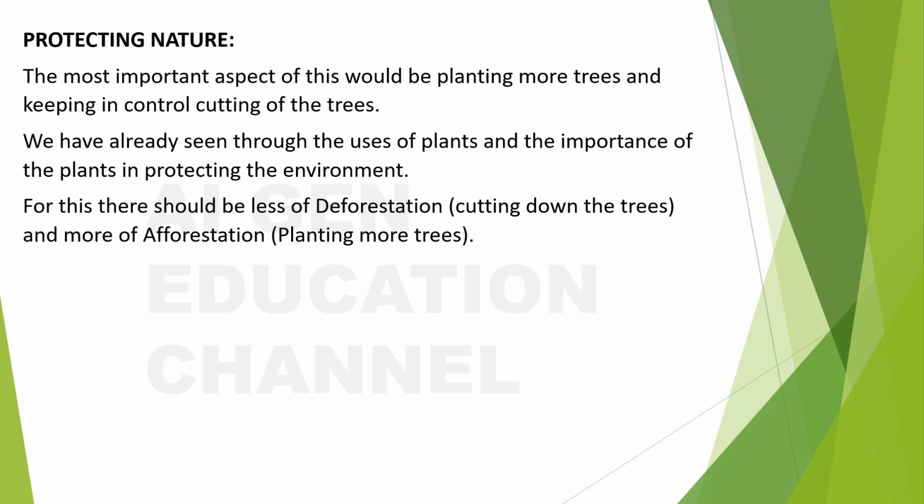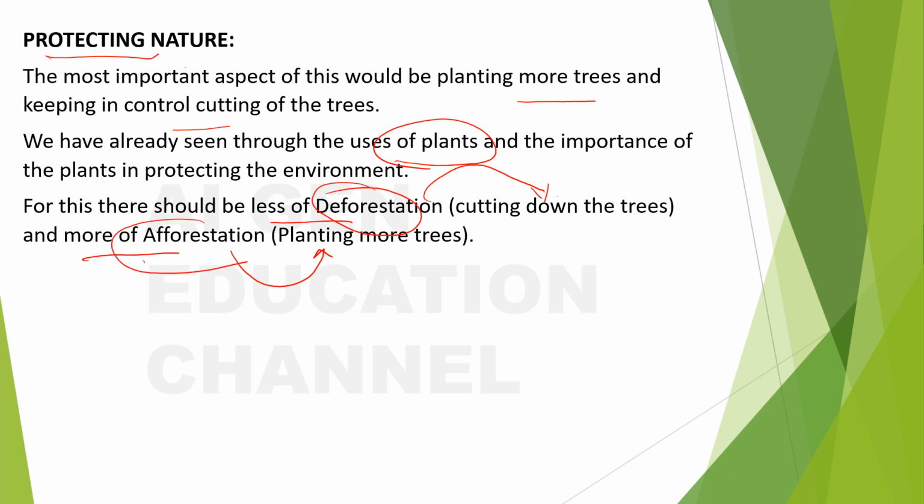Protecting nature. The most important aspect of this would be planting more trees and keeping in control the cutting of trees. We have already seen through the uses of plants and importance of plants in protecting the environment. For this, there should be less deforestation. Deforestation means cutting down the trees. And there should be more of afforestation. Afforestation means planting more trees. So that is how you protect the nature. Okay, we have seen everything in the chapter plants, what are the uses of plants. You should do less of deforestation and more of afforestation, and these terms are so important for your Olympiads. Okay, that's how you protect the nature.